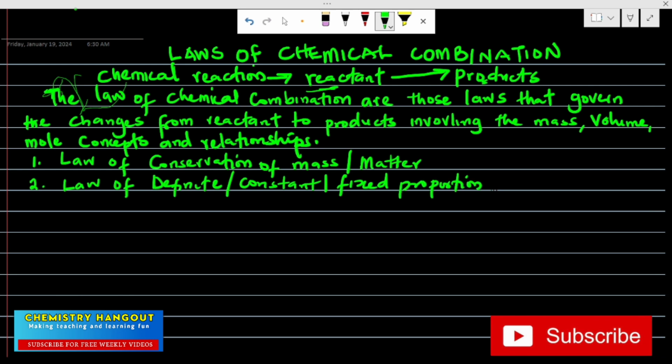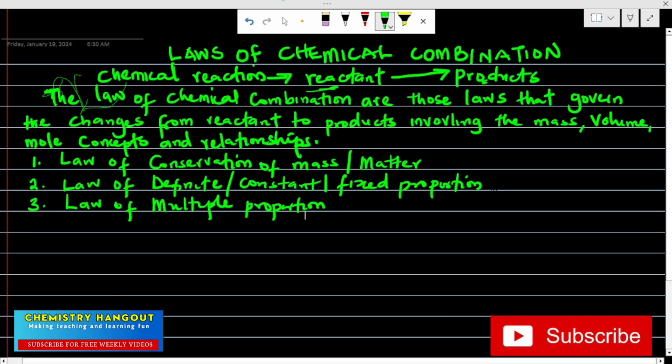We have three, the law of multiple proportion.